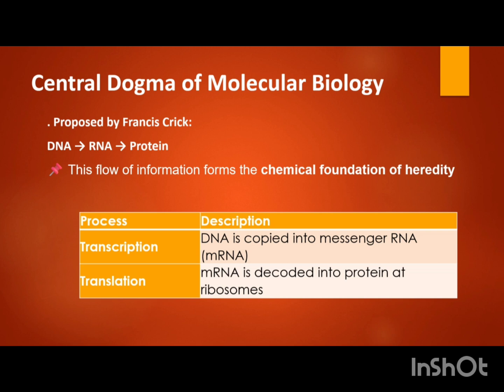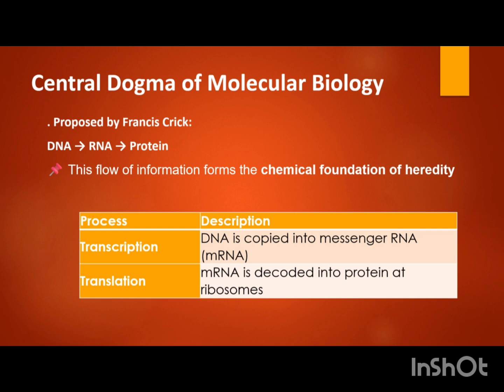Now, DNA is the genetic material. So DNA comprises genes. DNA will help in synthesis of mRNA, and mRNA will help in synthesis of protein. So this transcription and translation comes under the central dogma. It was proposed by Francis Crick, and he showed that DNA will get converted to coding sequences of mRNA or RNA, and then it will be decoded to form the protein.